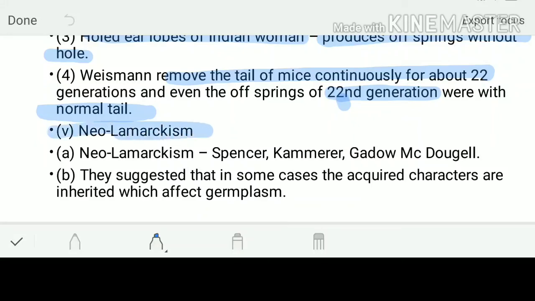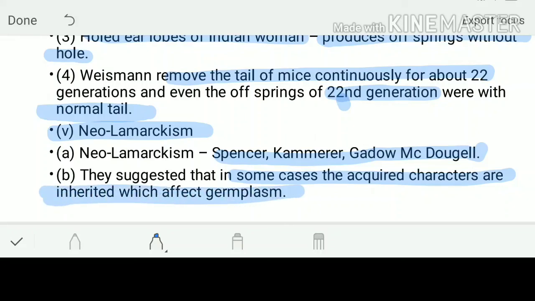This Neo-Lamarckism had the support of Spencer, Kammerer and McDougall. They suggested that in some cases the acquired characters are inherited, which affect the germplasm.